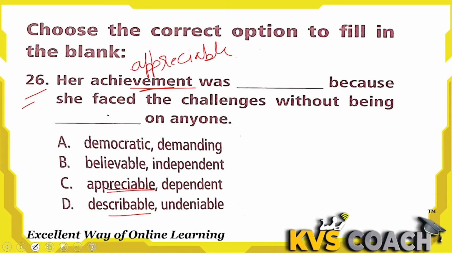So we can use the achievement was appreciable because she faced the challenges without being. Look, without being dependent is the right word here. If you are not independent, then you are not appreciable. If you have achieved something with the support of others, this can be appreciable, but not that much. If you are independently doing something and achieving something while facing some problems also, then it is very much appreciable. Without dependence you have done this. So C is the right answer here.